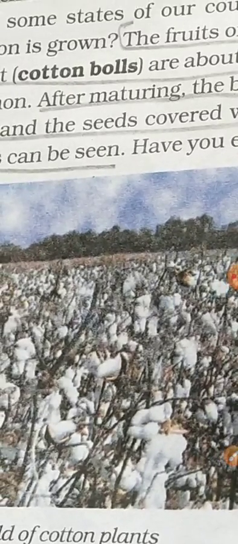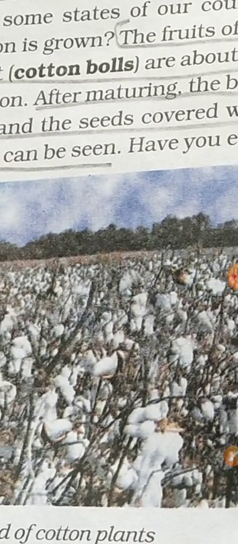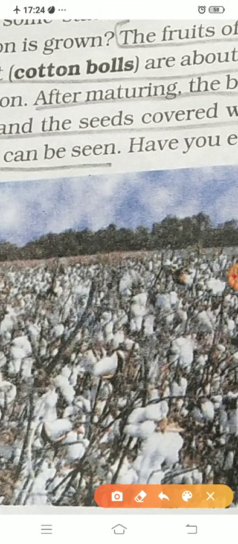Here, children, the figure of cotton plants is given. As you can see, these are the cotton bolls. Let us take this one. This is a cotton boll. It is about the size of a lemon, and these bolls burst open. What is meant by burst? When it gets mature, it bursts, and then it opens and we can have the cotton fibers. Okay.